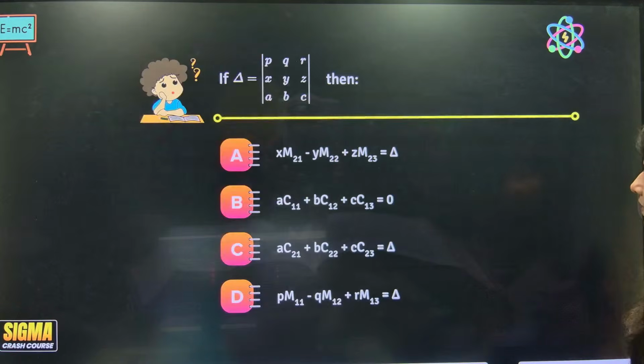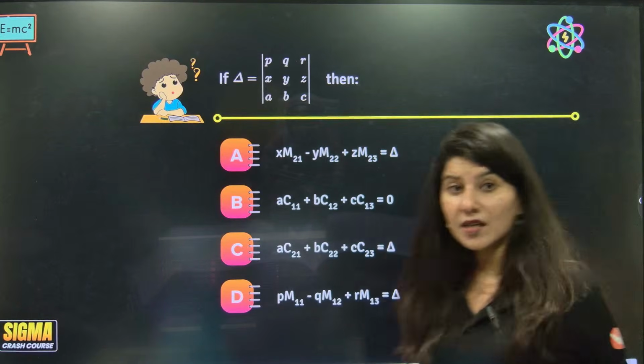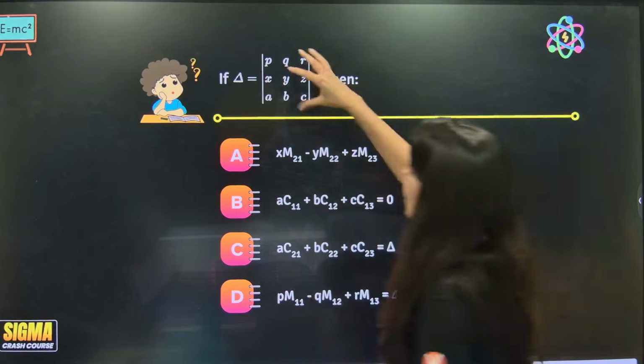Okay, you will get a 0. Let's do this question, you will understand it better. Okay, this is your determinant, correct?